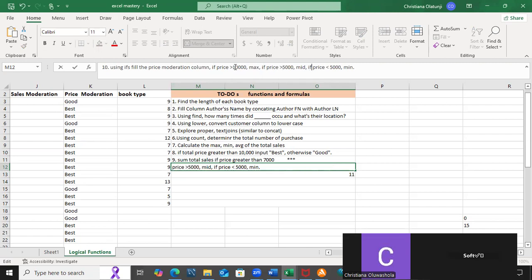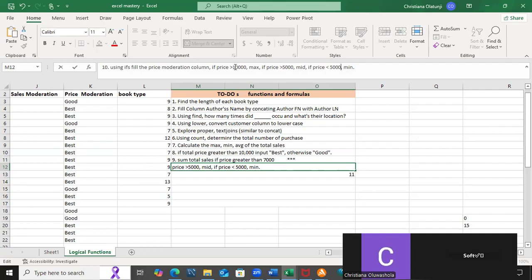And if the price is less than 5,000, it should be min. In the sense that if my price is 10,000 or more, it will give me max. If it is 5,000 but not up to 10,000, it will give me mid. And if it is less than 5,000, it will give me min. That is using the IFS, fill the price moderation.